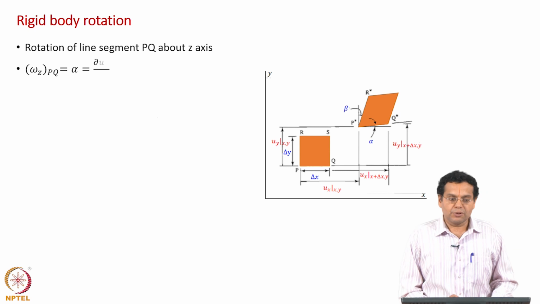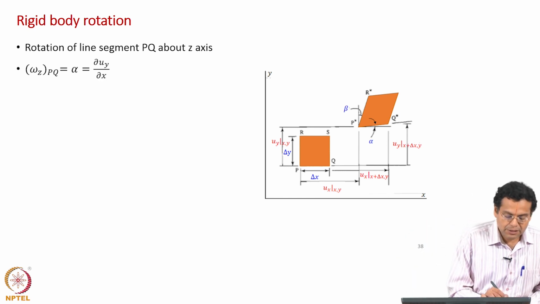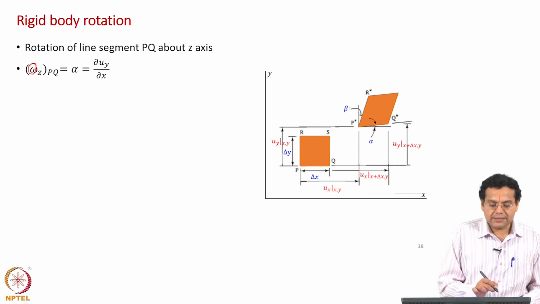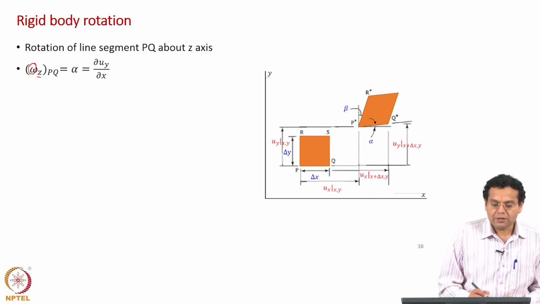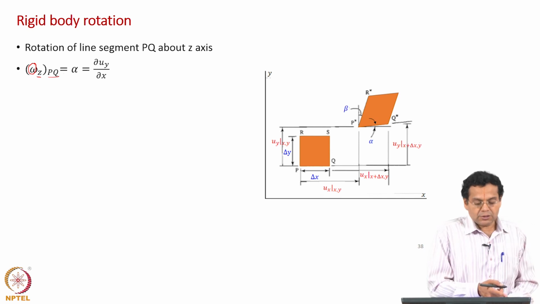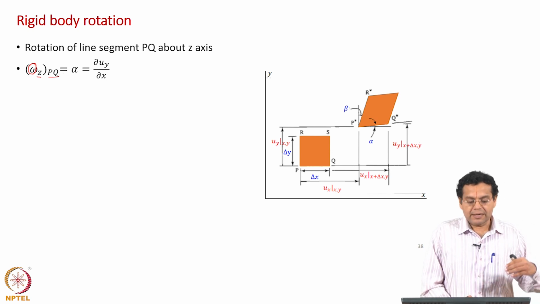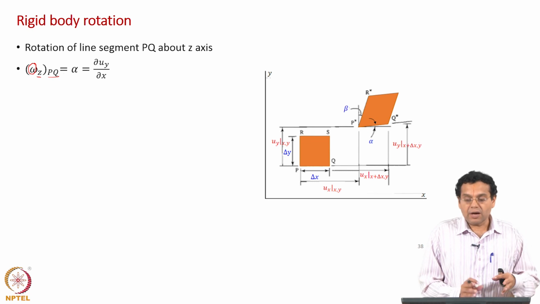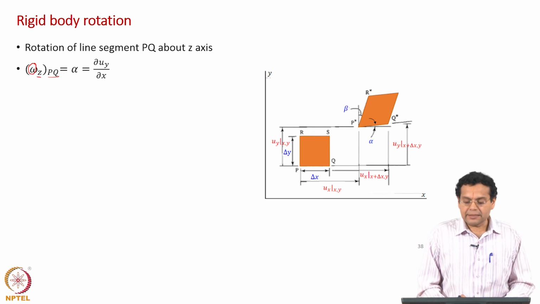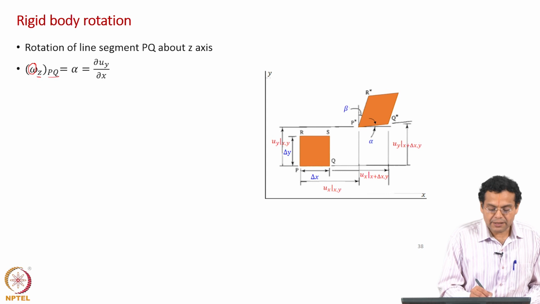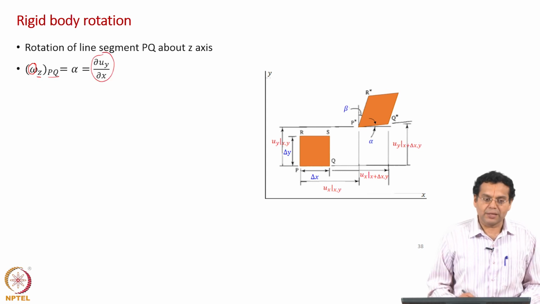How do you represent it? The nomenclature used is omega, and it is about the z axis, so subscript z for the line element PQ. So, the nomenclature for rotation is omega about the z axis, omega z for the line element PQ, and that is equal to alpha, that is very clear, the rotation is alpha from the figure, and we have shown that alpha is given by dou uy by dou x.